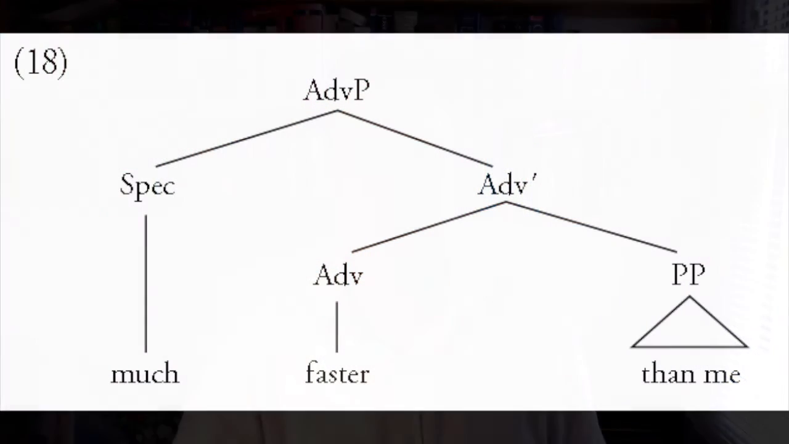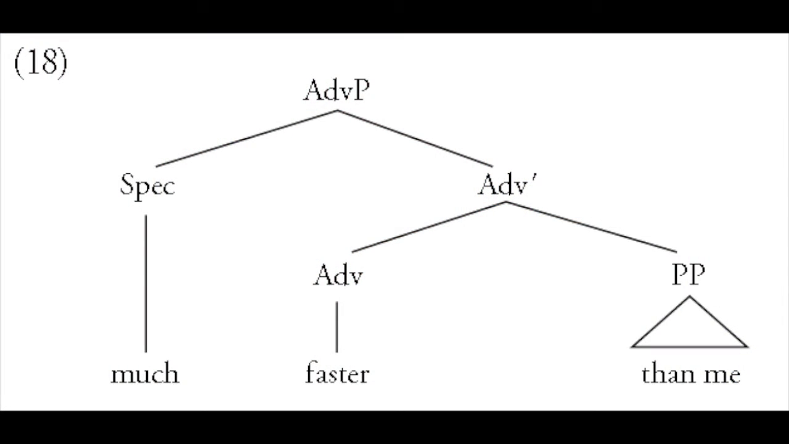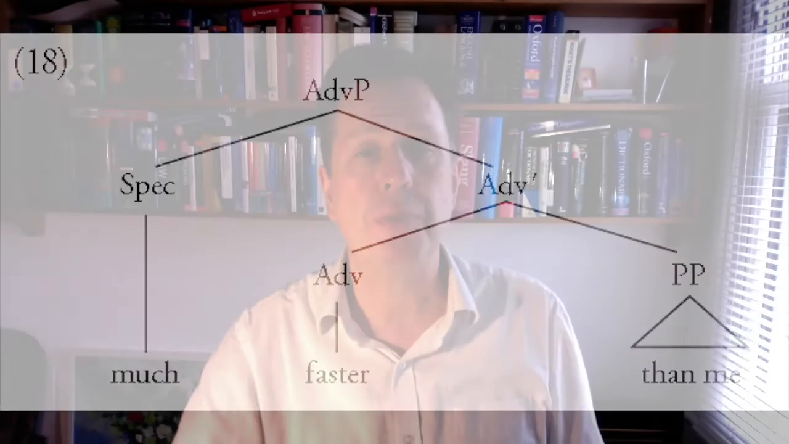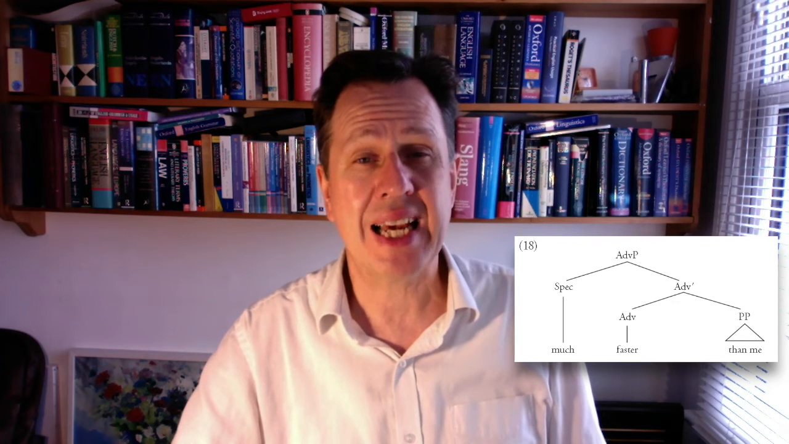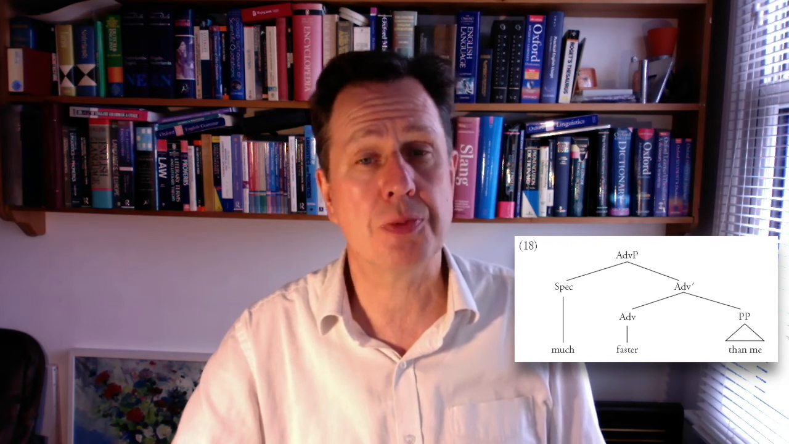Finally, for adverb phrases, again, the same idea applies. We have much faster than me. Much is in the specifier position. The adverb faster is the head here, which takes as its complement the PP than me. And together, the adverb and its complement form the adverb bar.